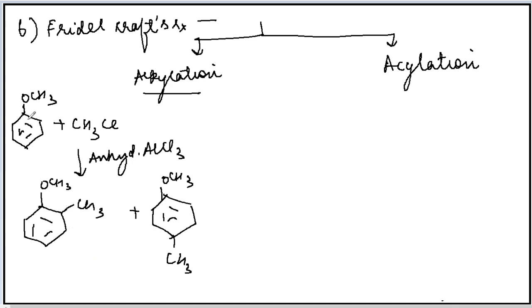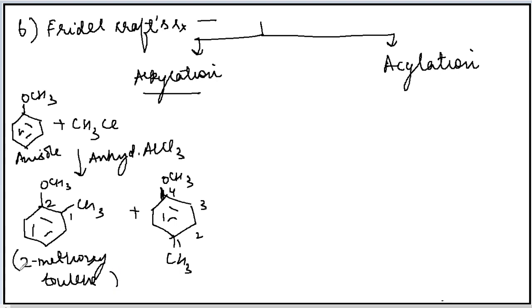Now how will we name this? The reactant is anisole. For the product that is being formed, if you number them, it will be like this. Okay, the higher group will be numbered first. So it is 2-methoxy. When the benzene ring has a CH3 on it, it is known as toluene. So the name will be 2-methoxy toluene. It will be 4-methoxy toluene.